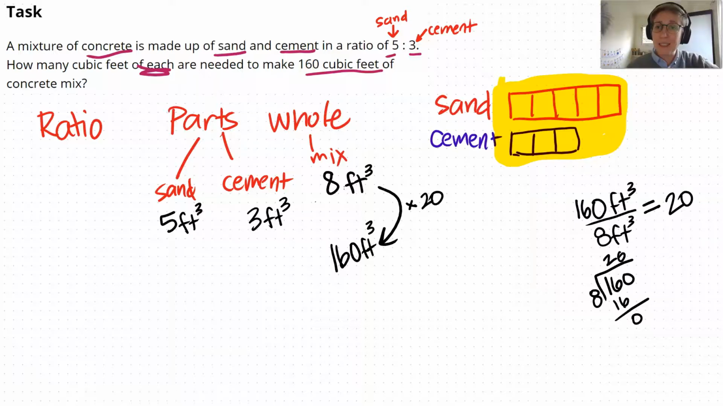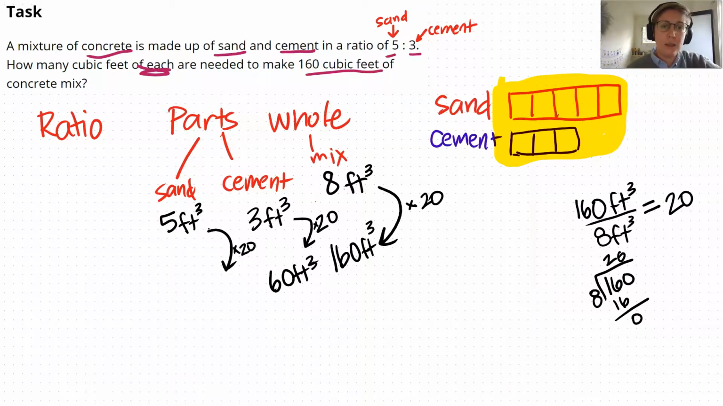But the problem is that if I'm going to multiply everything by 20, the whole batch, it means the parts also have to get multiplied by 20. We'll talk about why in a second. That would mean I need 20 times the cement. 3 times 20 is 60. And I'd need 60 cubic feet. And I need 20 times of sand.